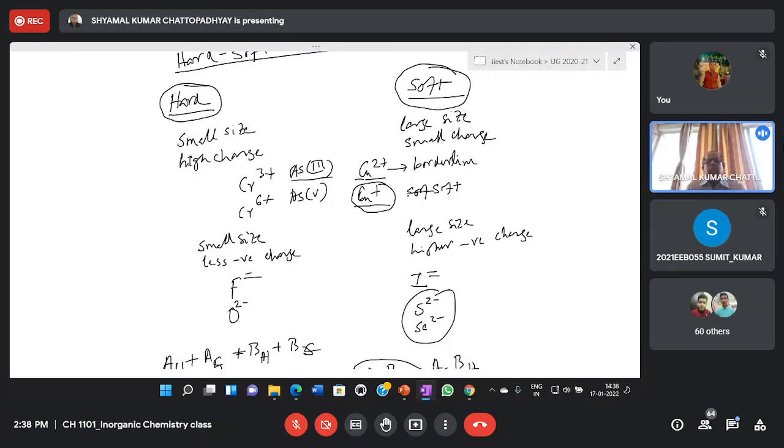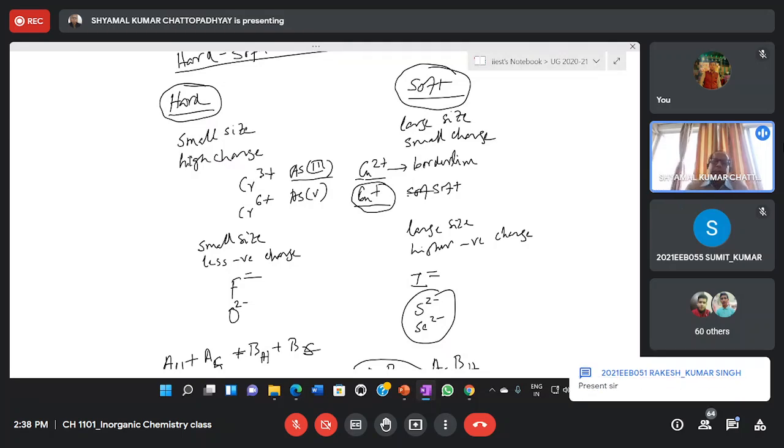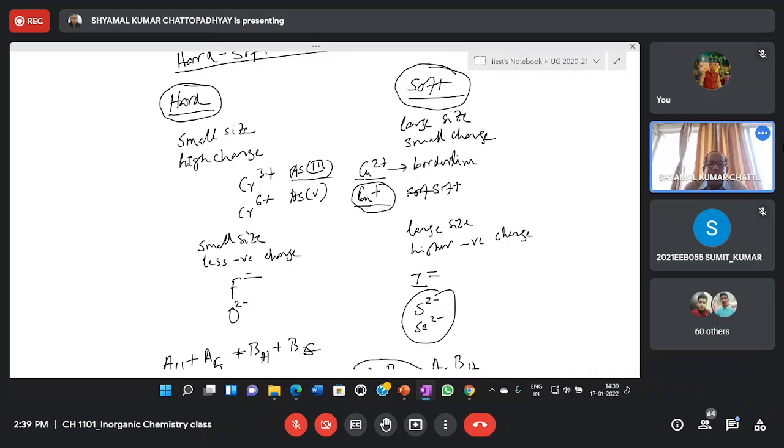Similarly, if you go to the transition metal ions, the first transition metal ions are relatively harder, right? Say titanium, zirconium, ferric, vanadium, etc., cupric. Cupric is in fact borderline.